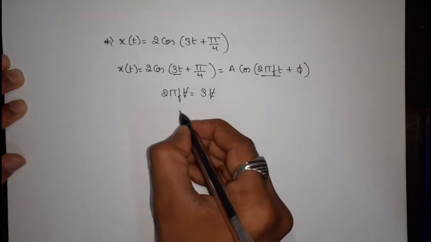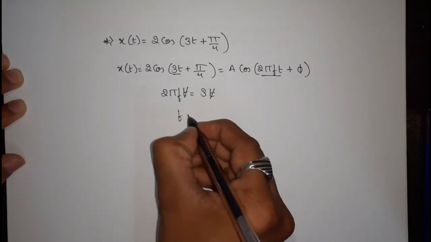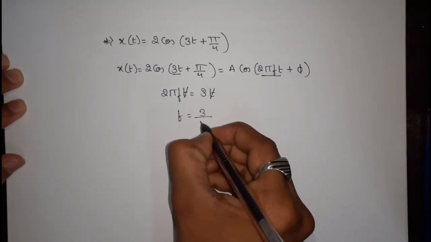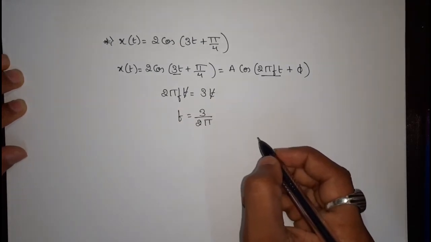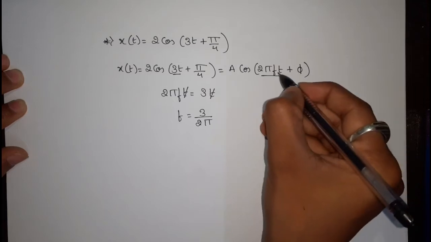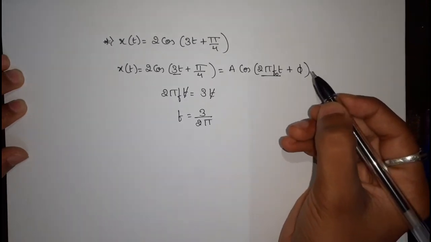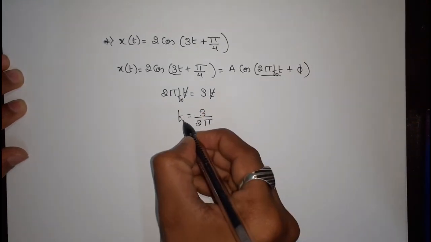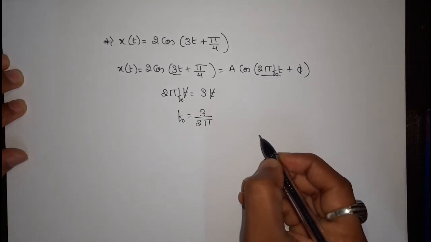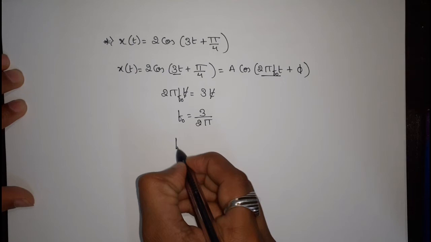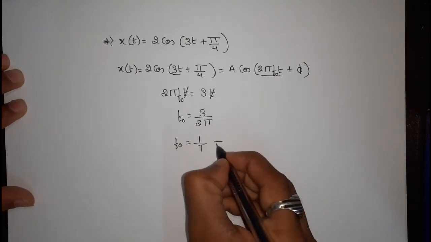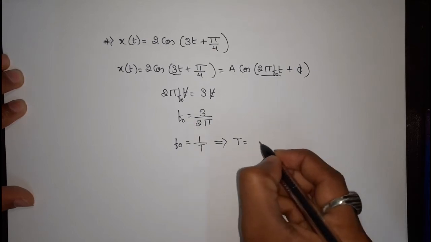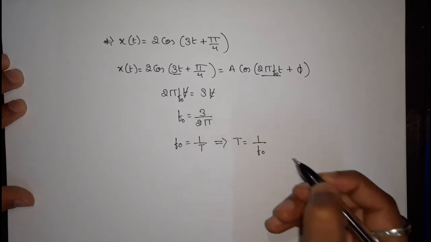We'll be left with f is equal to 3 divided by 2 pi, or for the fundamental one we can mark it as f naught. The fundamental frequency f naught is equal to 3 divided by 2 pi. As we all know, f naught is equal to 1 by t, or we can write it as t is equal to 1 by f naught.